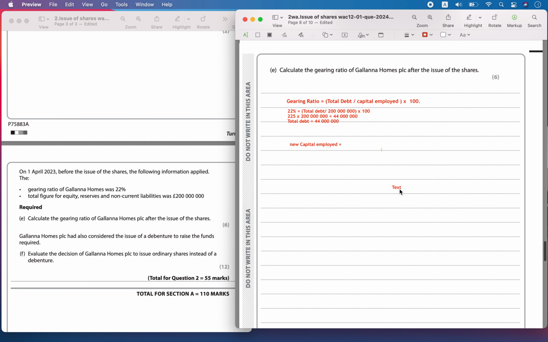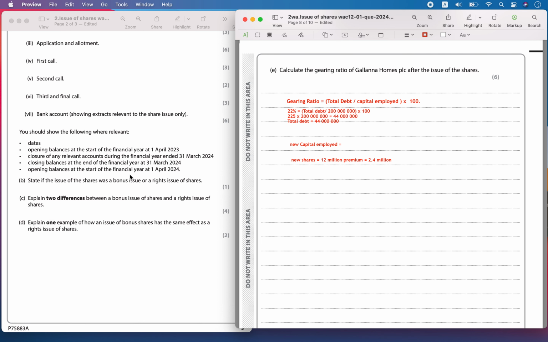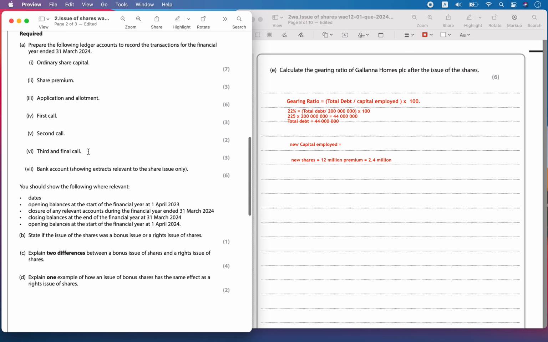They had issued new shares worth 12 million. That was the value of the new shares that were issued. The premium is equal to 2.4 million. This was what was raised during the ordinary share issue.